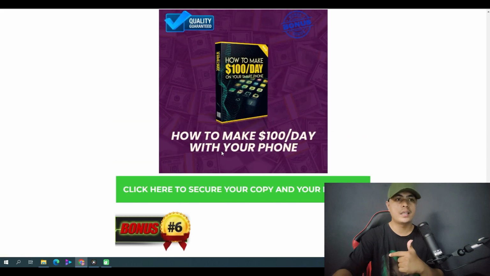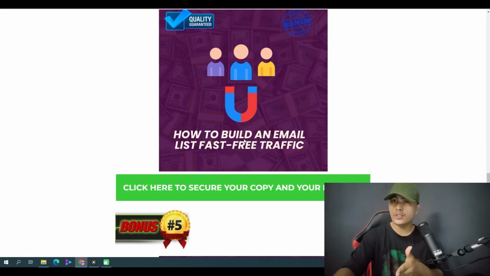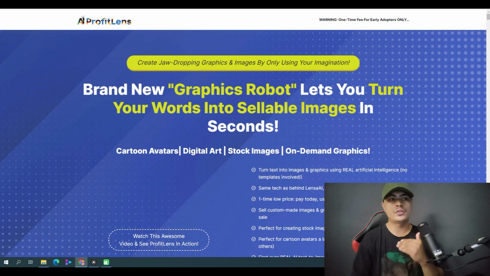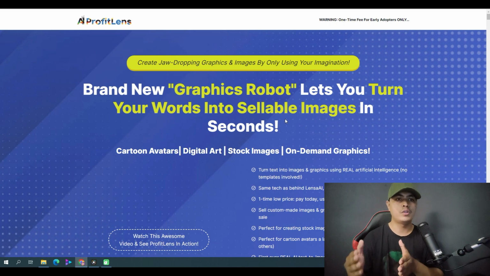So when you click any of these buttons right here from my bonus page, it will take you to the sales page that looks something like this. The headline says: brand new graphics robot lets you turn your words into sellable images in seconds. So the idea of this app is to generate images and sell those images as digital art and make money, right?